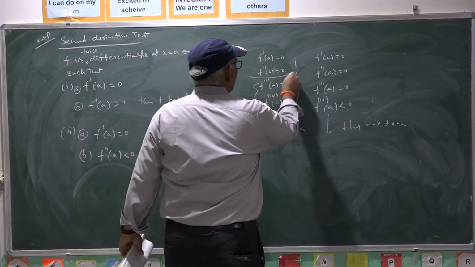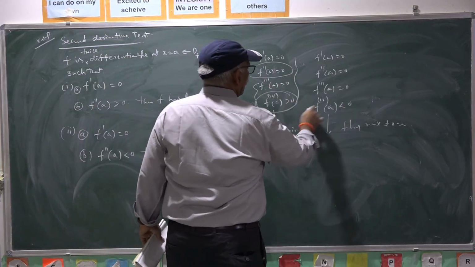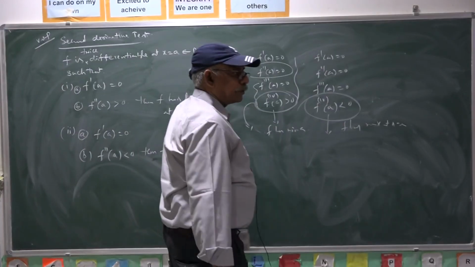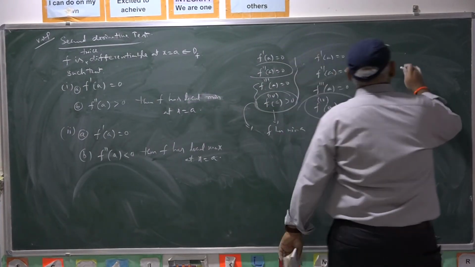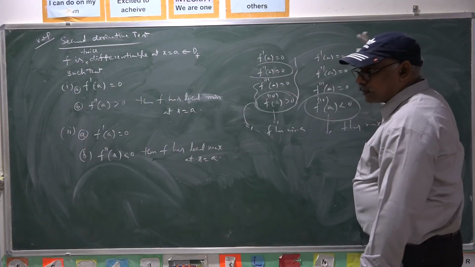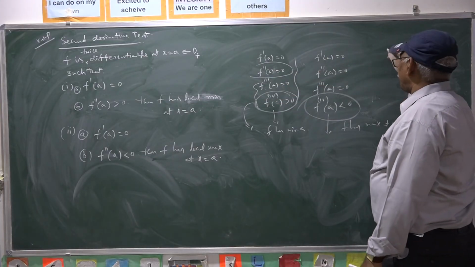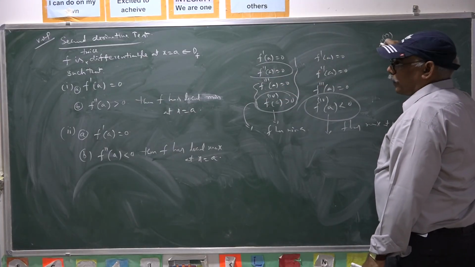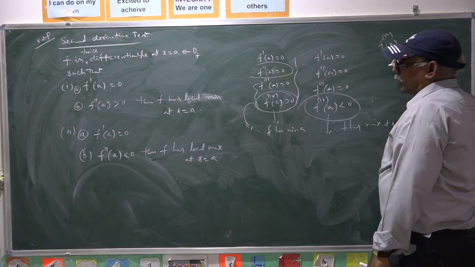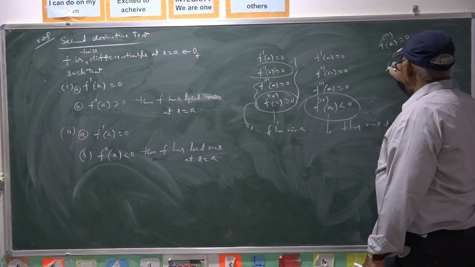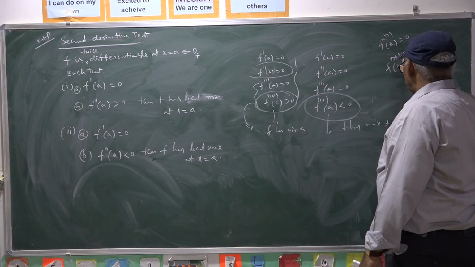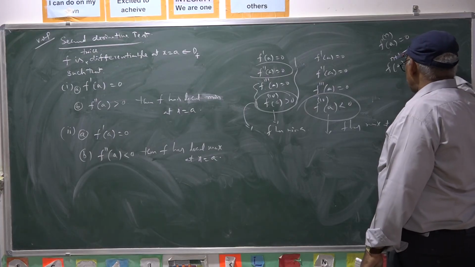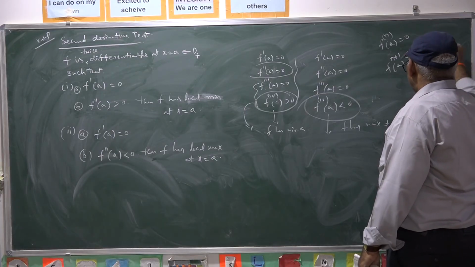Anyway, observe this one. Nth derivative test, the same analogy that I can extend to higher derivatives. Nth derivative of F at A is 0 and n plus 1th derivative is positive, F has minimum.